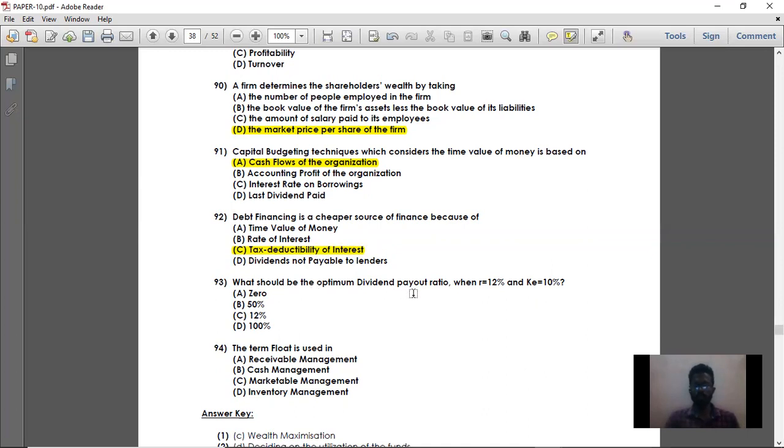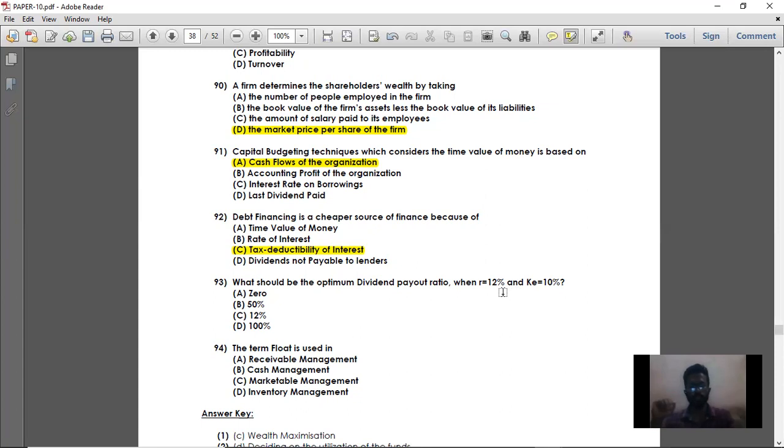What should be the minimum dividend payout ratio when rate of return is 12% and cost of capital is 10%? Just understand this particular concept. When your rate of return is more than cost of capital, the entire amount should be reinvested. When your cost of capital is more than rate of return, then the entire amount should be paid out as dividend. Here R is nothing but rate of return. So when your rate of return is 12% and your cost of capital for procuring that investment is 10%, you're getting 2% extra return from the business.